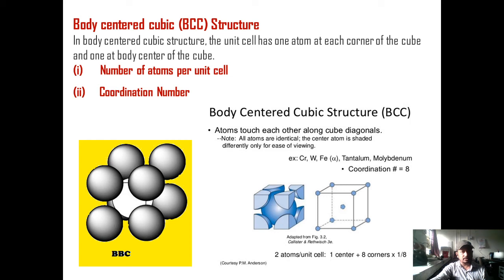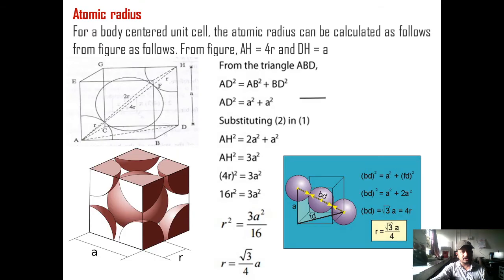The next property of the body centered cubic structure is the coordination number. If you look at the body centered atom, it is nearest and equidistant to 8 corner atoms. So the coordination number of the body centered atom is 8. Similarly, if you consider the corner atom, each corner atom is nearest and equidistant to the 8 body centered atoms in the 8 unit cells. So the coordination number of the corner atom in the BCC structure is 8. So overall the coordination number of the BCC structure is 8.